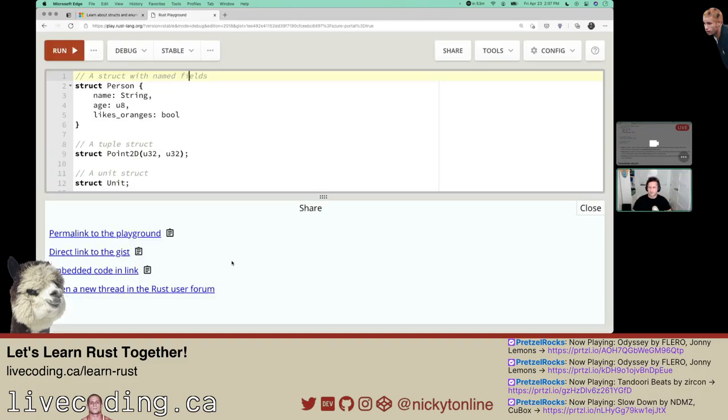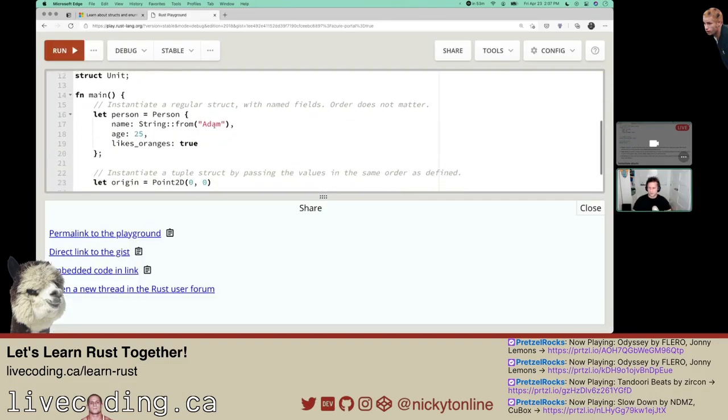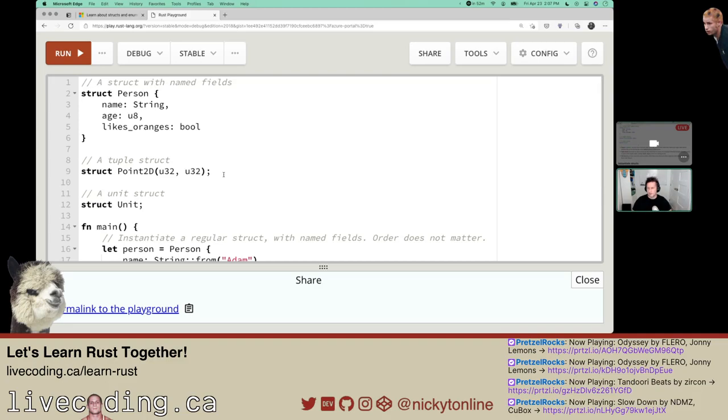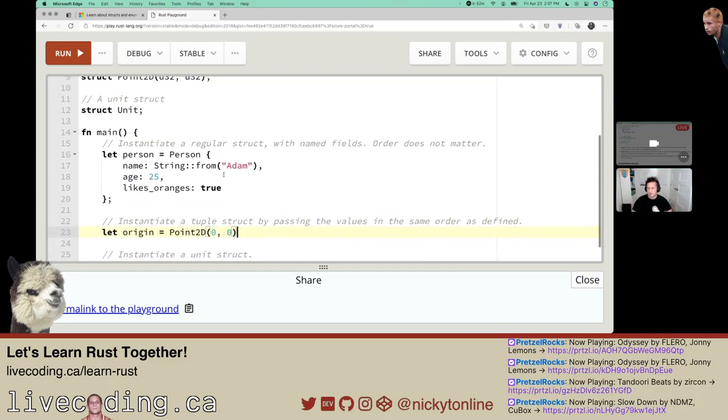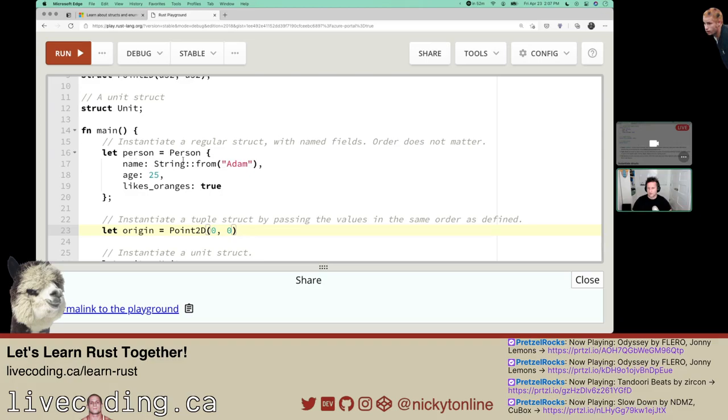We have the person struct, the point, and the unit struct. This is what they showed in the example. And then we say let person equals, and they mentioned this before, you do String::from, and I'm not sure why you wouldn't just do, for example, this.